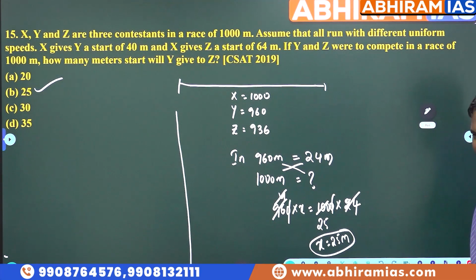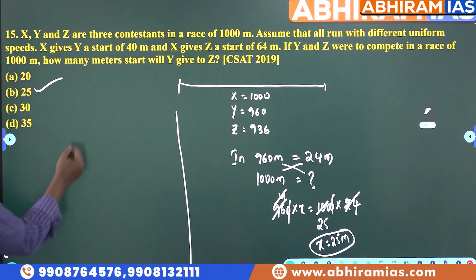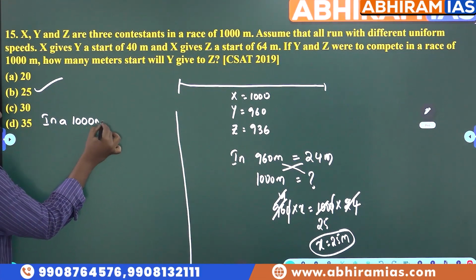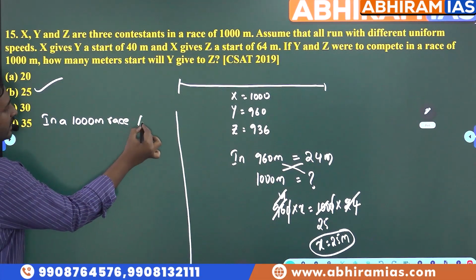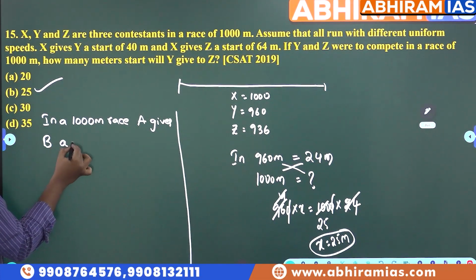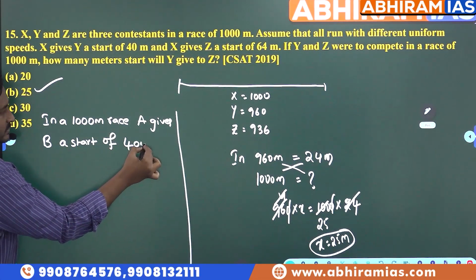ఇప్పుడు 1000 meter రేస్ ఉందా? In a 1000 meter race, A gives B a start of 40 meters.